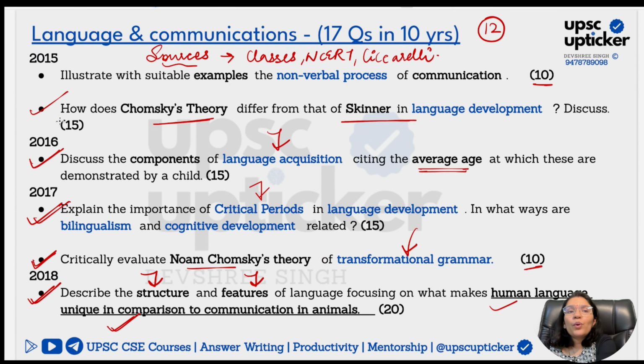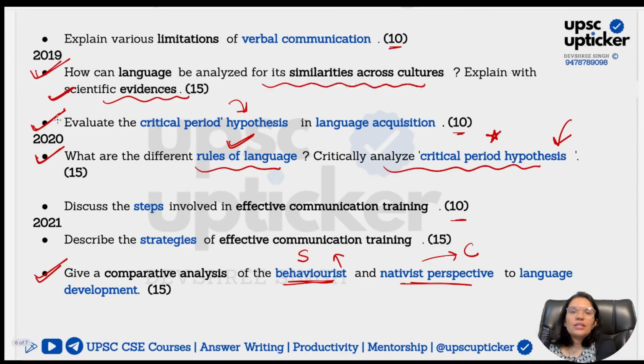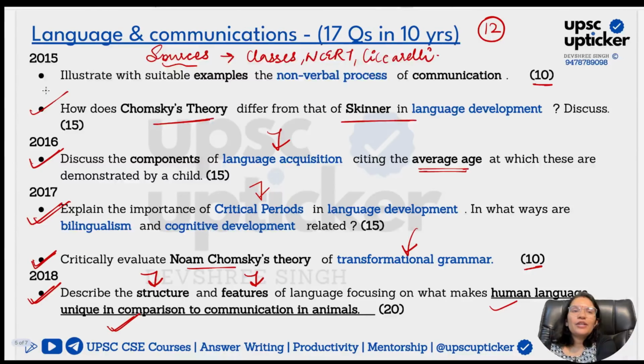Now I want to discuss questions related to communication and questions related to mainly strategy, effective communication strategy. So here you see questions are asked about non-verbal process of communication. Easy, very simple. Non-verbal process of communication includes your body posture, gesture, your eye movement. You talk about your pragmatics. You talk about the haptic, basically the touch base, the space you maintain when you are communicating. All of these things. So you talk about the non-verbal process, including examples.